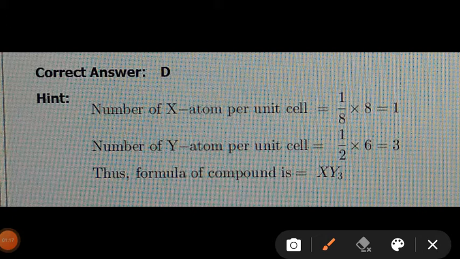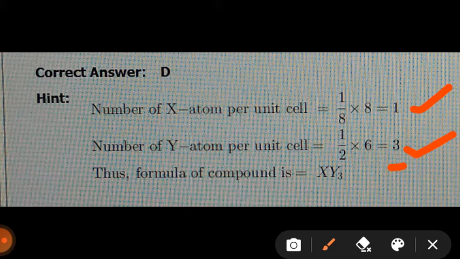The number of X atoms is 1 upon 8 into 8, which equals 1, and the number of Y atoms per unit cell is 1 by 2 at each face. For a cube there are 6 faces, therefore 1 by 2 into 6 equals 3. Thus the X atoms equal 1 and Y atoms equal 3.